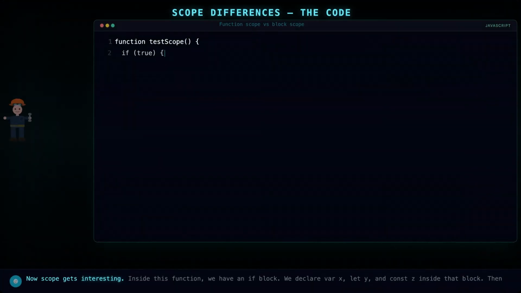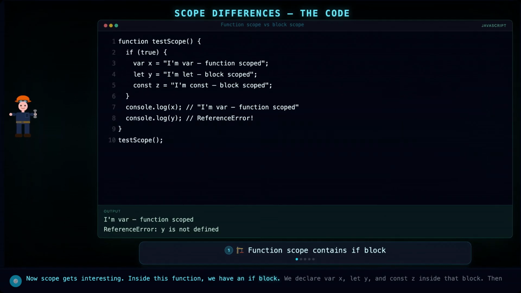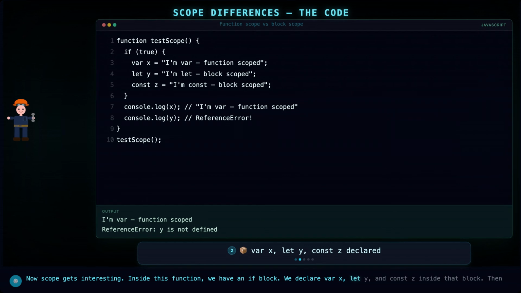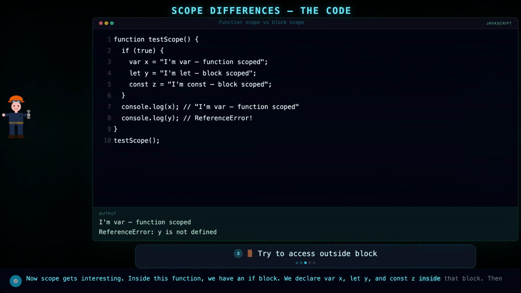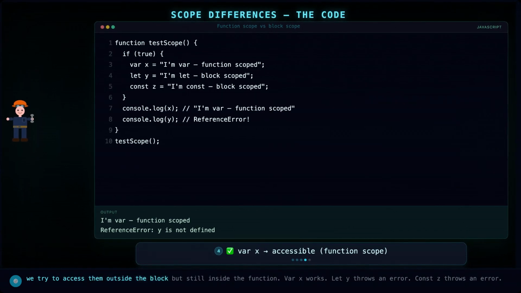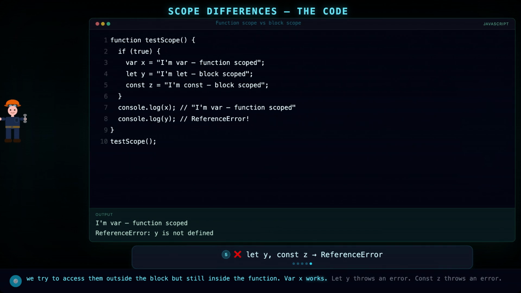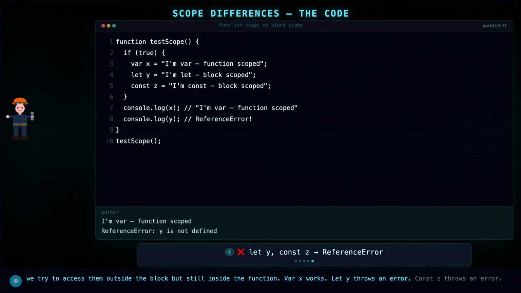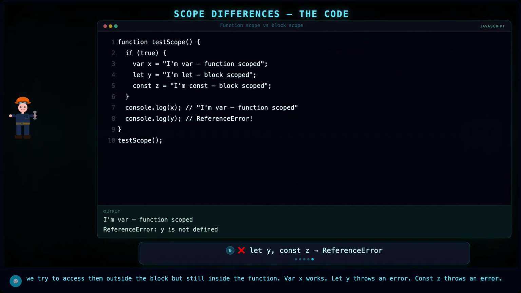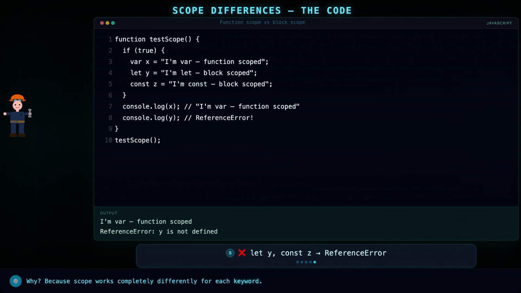Now scope gets interesting. Inside this function, we have an if block. We declare var x, let y, and const c inside that block. Then we try to access them outside the block, but still inside the function. Var x works. Let y throws an error. Const c throws an error. Why? Because scope works completely differently for each keyword.